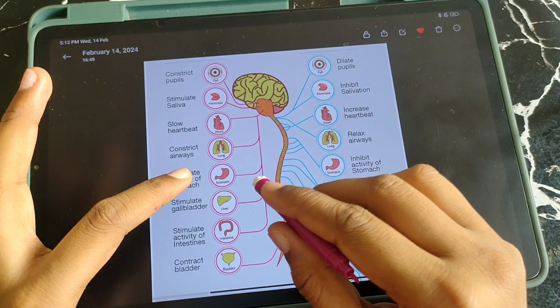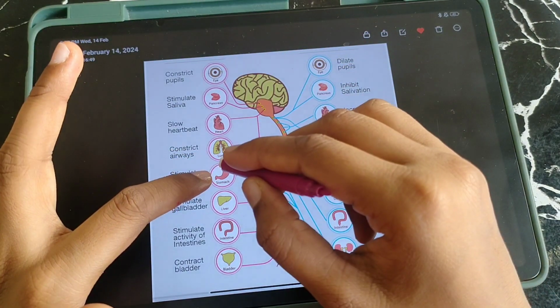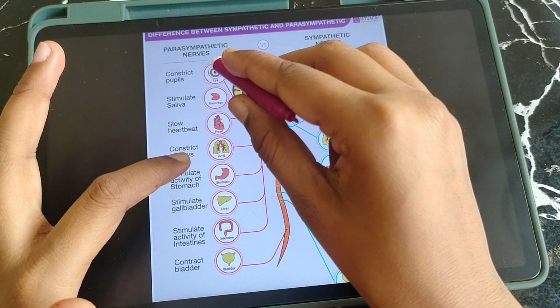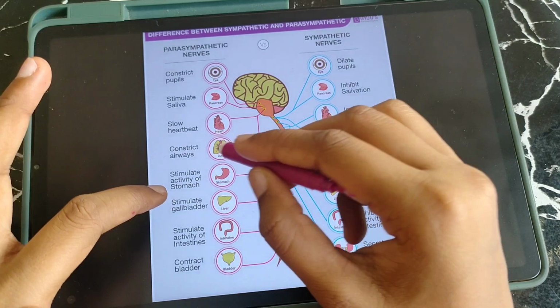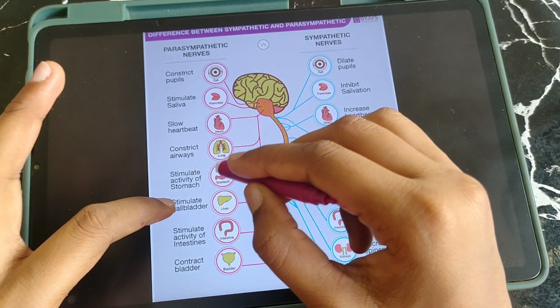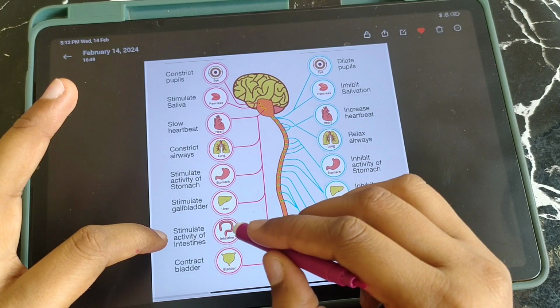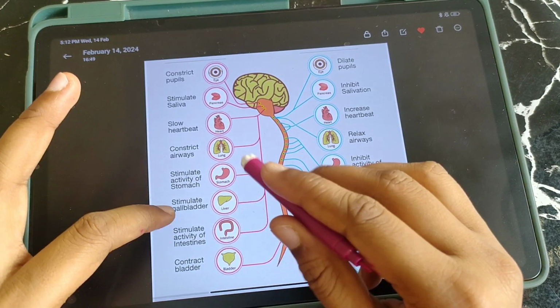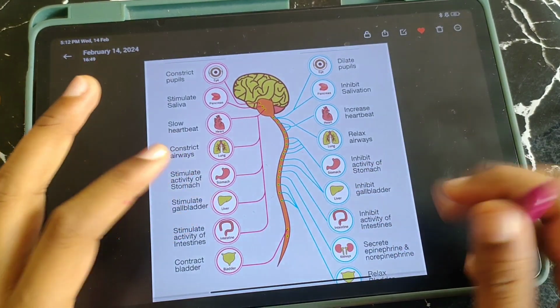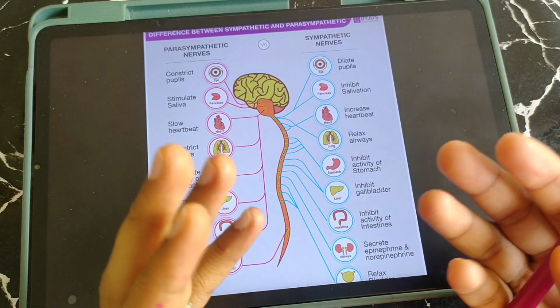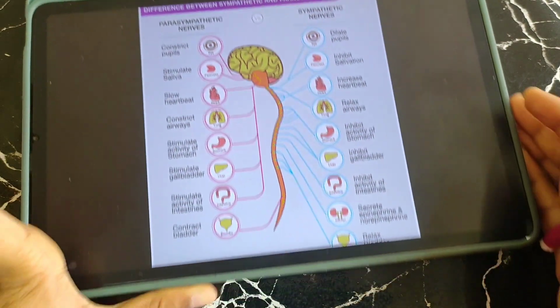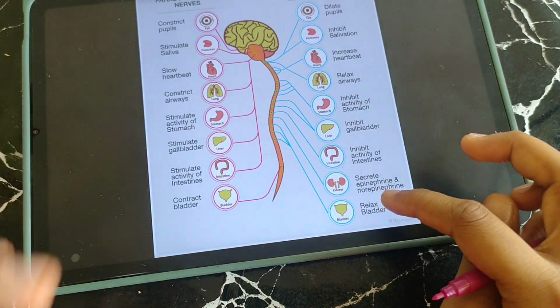And it stimulates the activities of the stomach. The stomach also comes under the GIT. So the parasympathetic nervous system increases GI motility and secretion. It stimulates the stomach, the liver, which also comes under GI, and the intestinal secretion, and the contraction of the bladder. During emergencies, you don't have time to urinate, so at this time the bladder relaxes.